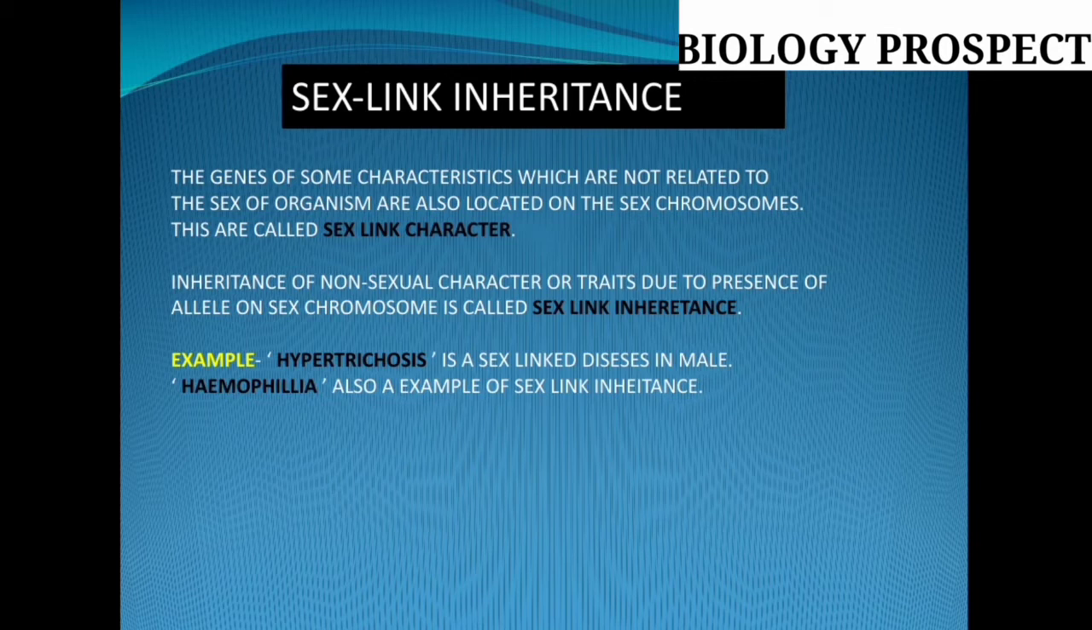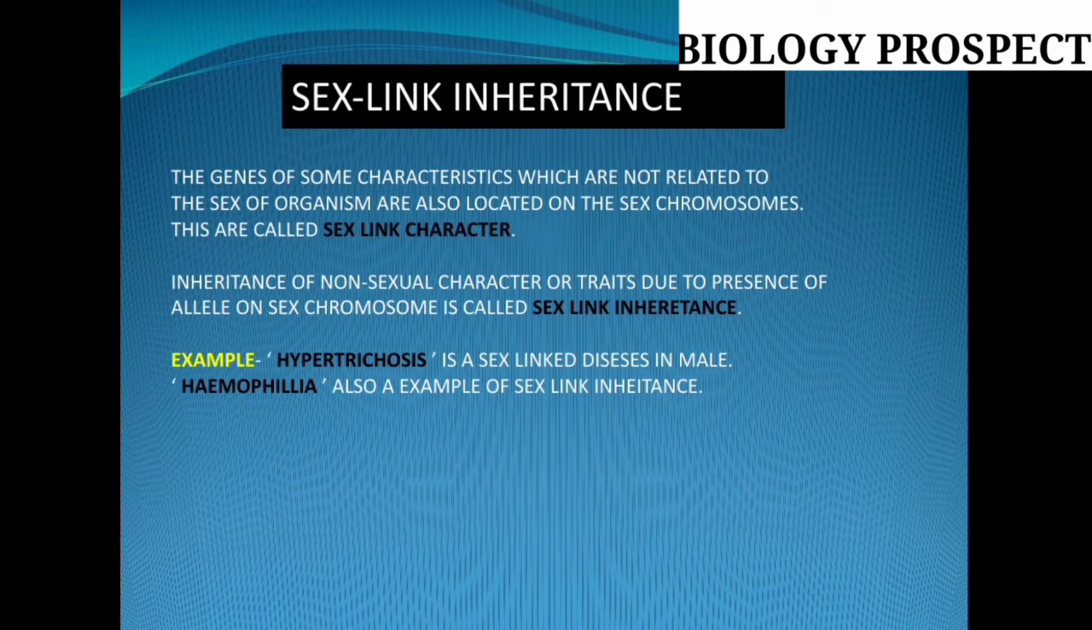Most of the time the X chromosome contains a few genes which are not related with sex, but they are located on the sex chromosome. These are the sex link characters. Friends, the genes of some characteristics which are not related to the sex of organisms, sometimes also located on the sex chromosome, are called sex link characters.